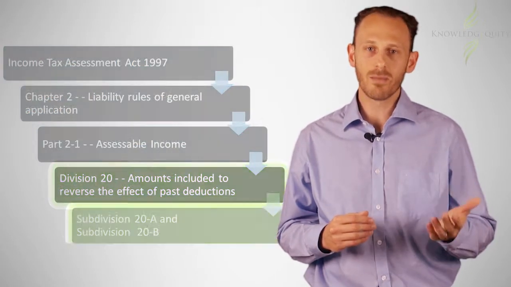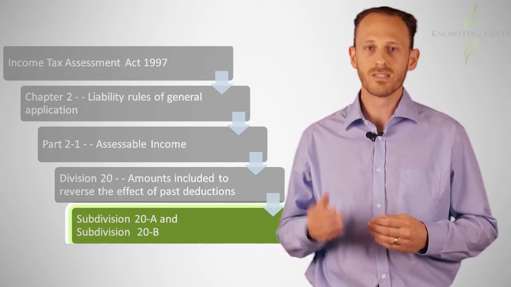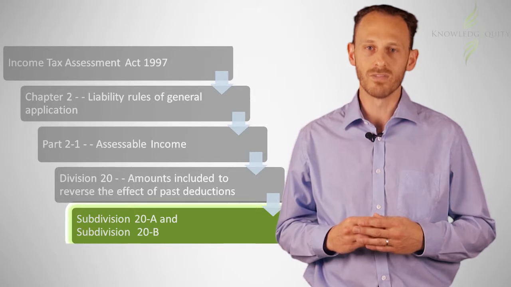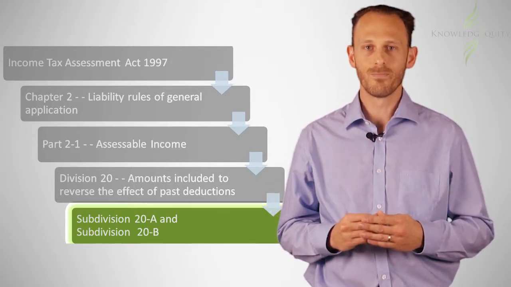Some divisions will have subdivisions in them. These will be numbered alphabetically. For instance, Division 20 contains Subdivision 20-A and Subdivision 20-B.